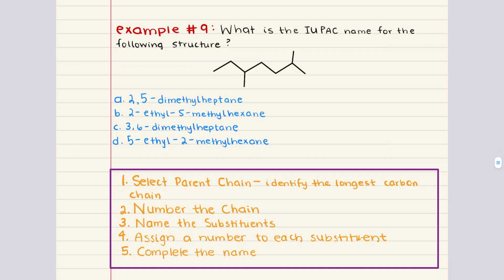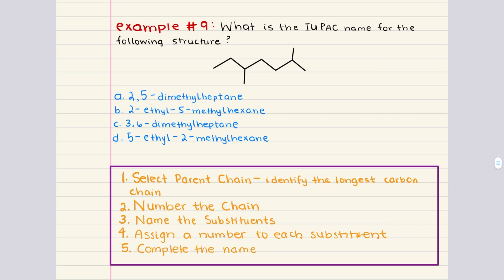Problem 9 says, what is the IUPAC name for the following structure? In order to name the structure, we're going to follow our 5 steps for naming. Step 1, select the parent chain. This is the longest carbon chain. Step 2, number the chain. Step 3, name the substituents. Step 4, assign a number to each substituent. And then step 5, complete the name.